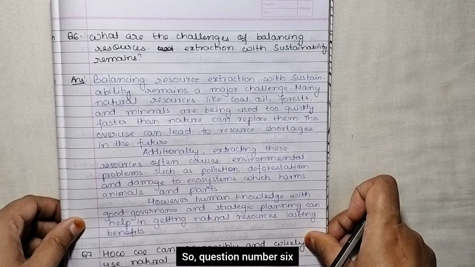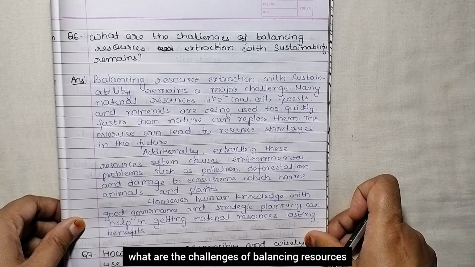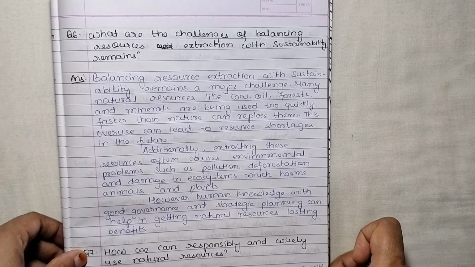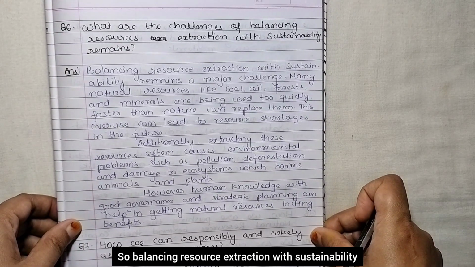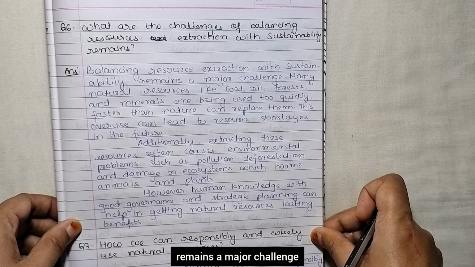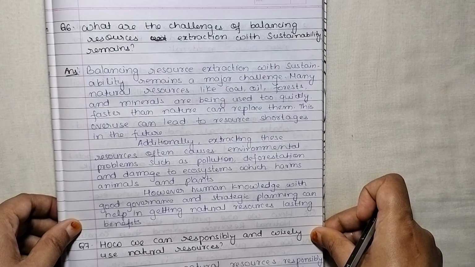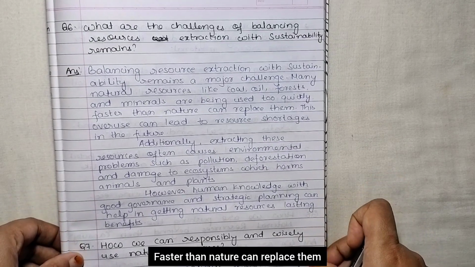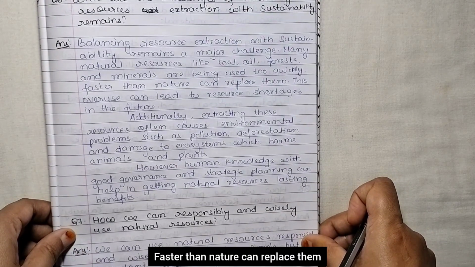So question number 6, what are the challenges of balancing resource extraction with sustainability? Balancing resource extraction with sustainability remains a major challenge. Many natural resources like coal, oil, forest and minerals are being used too quickly, faster than nature can replace them.